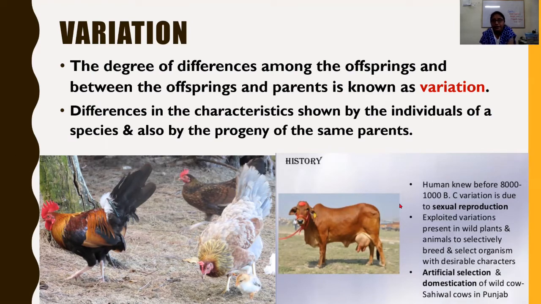Here again some NCERT sentences are here. Just let us go through this. Here is the Sahiwal cow. Here are the chickens, how they are developed from the wild variety. Humans knew before 8000 to 1000 BC, before Christ, variation is due to the sexual reproduction, because recombination of the genes occurs during the sexual reproduction.